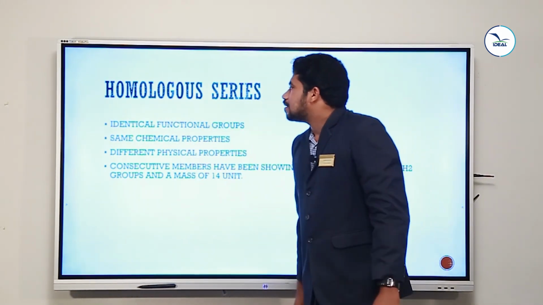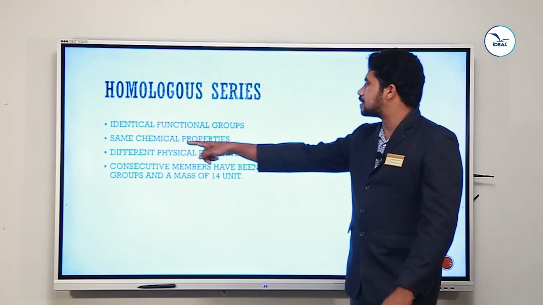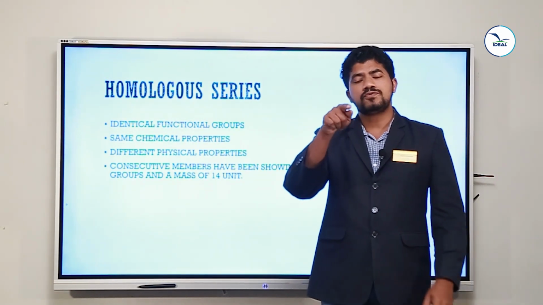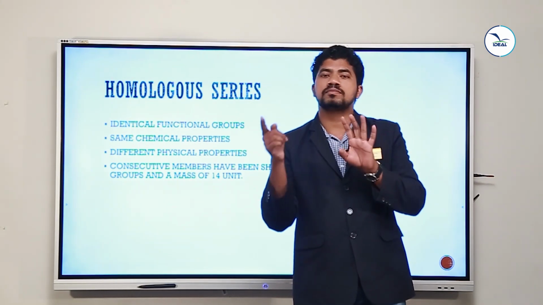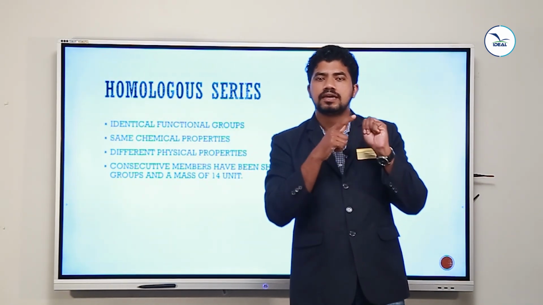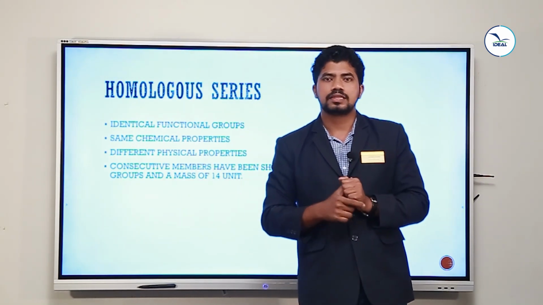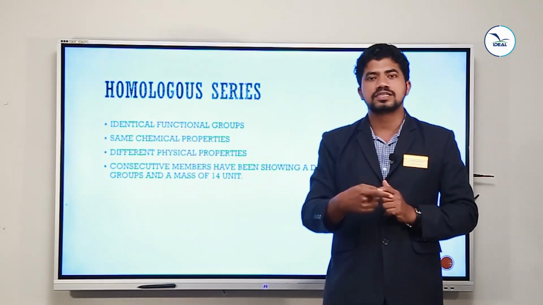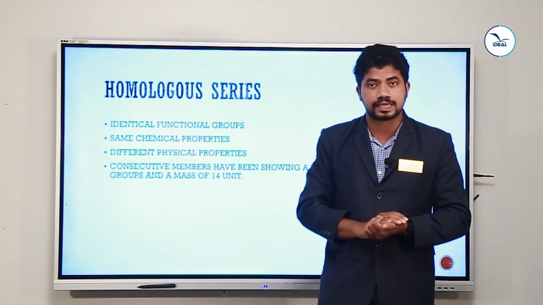The third characteristic of homologous series is they have different physical properties. Don't you know, if you are going from methane, ethane, propane, butane, pentane, hexane, and so on, the number of carbon atoms and the number of hydrogen atoms are all increasing. So the molecular mass is increasing.